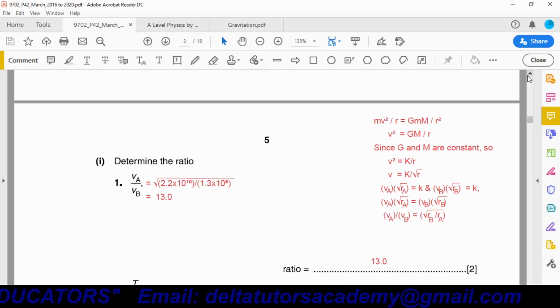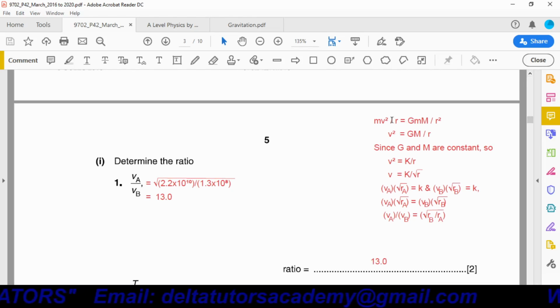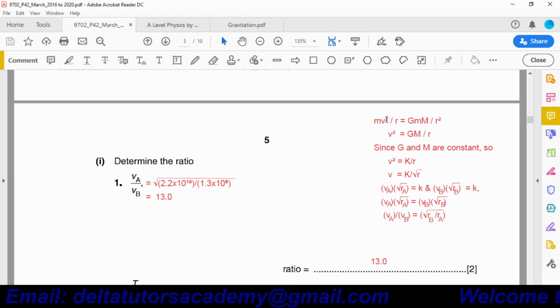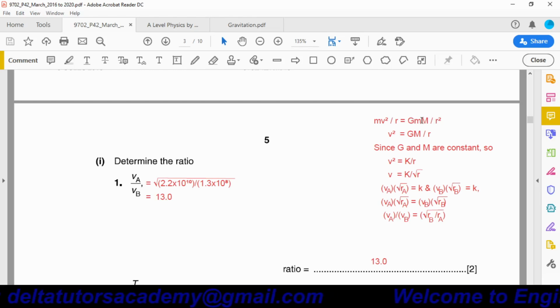We have just studied that gravitational force is equal to centripetal force. Centripetal force is given as mv square over r, and gravitational force is represented by capital G capital M small m over r square.